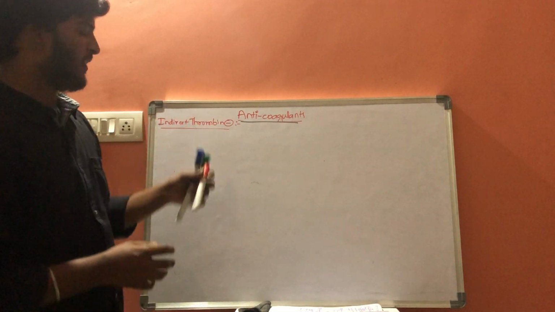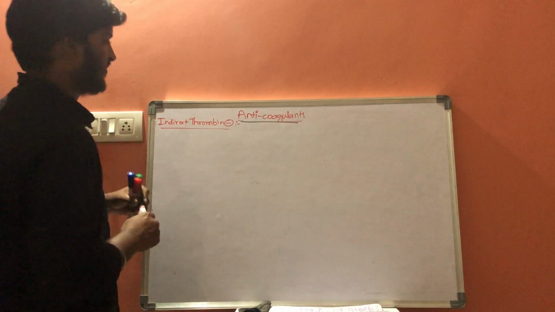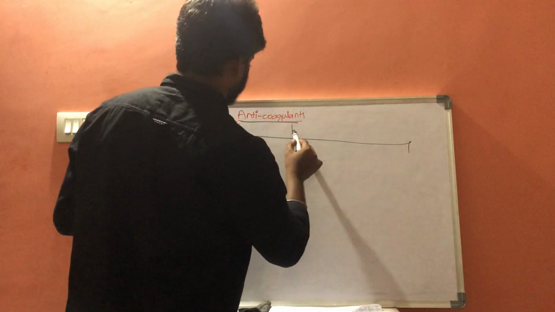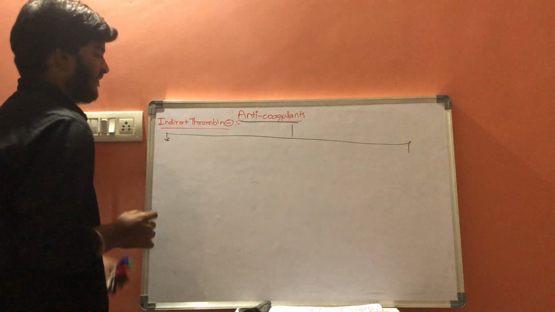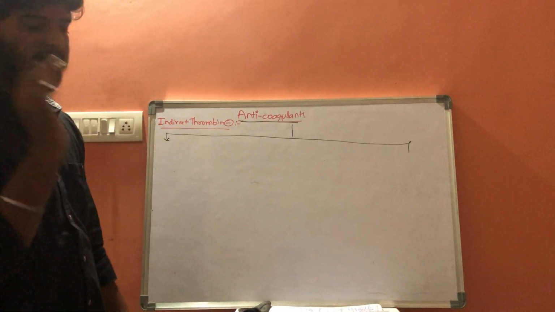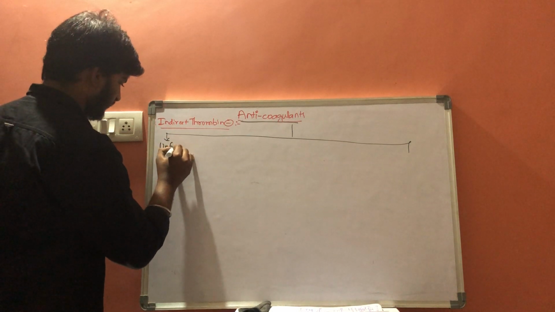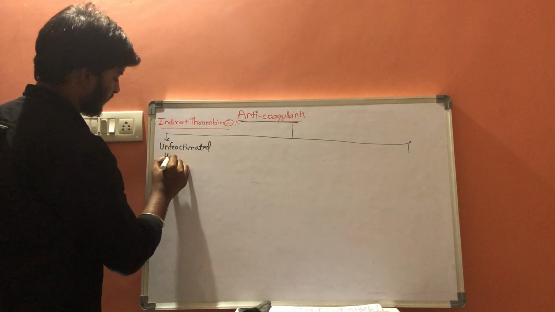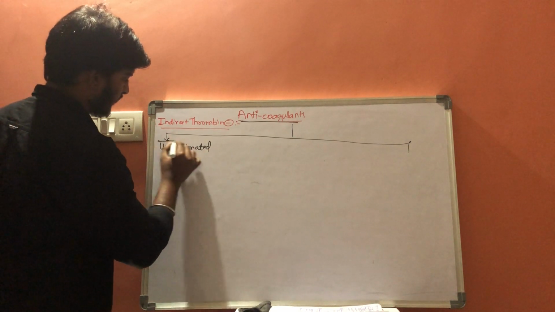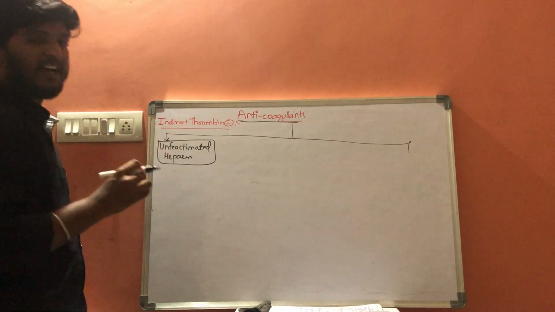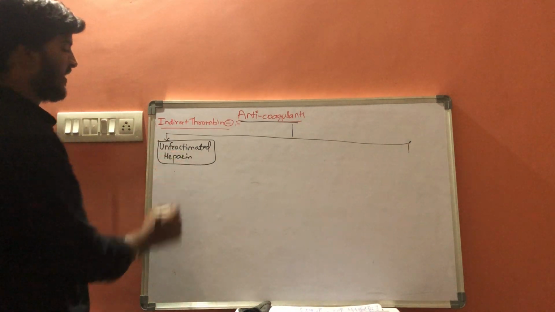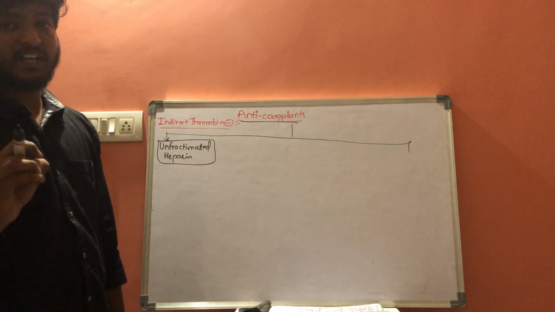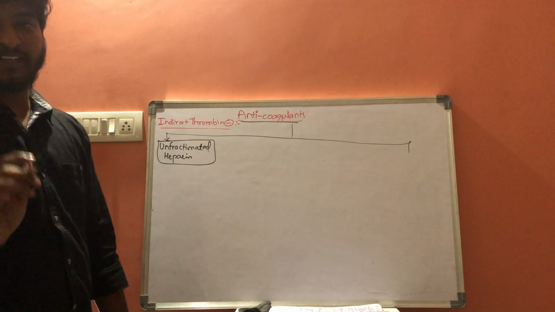Indirect thrombin inhibitors are again classified into three classes. First one is unfractionated heparin. What is unfractionated heparin? We need to study the structure of heparin. Heparin is a pentasaccharide molecule, an active pentasaccharide molecule.